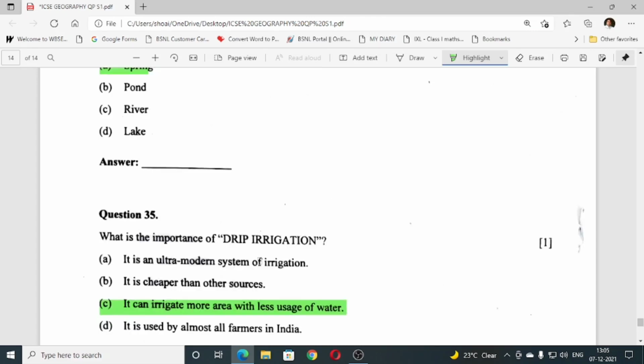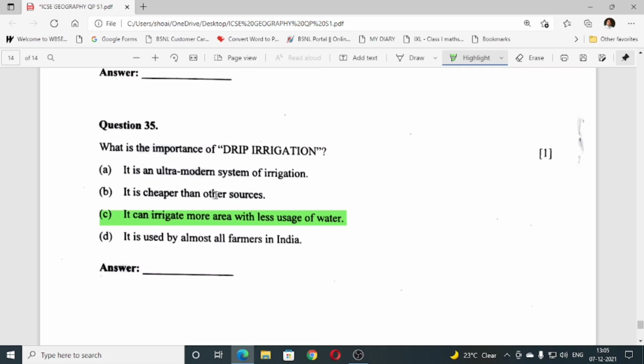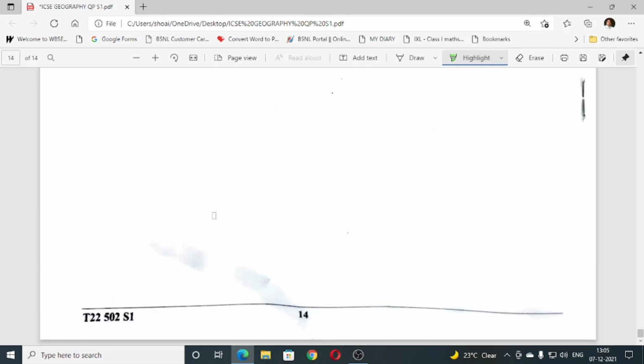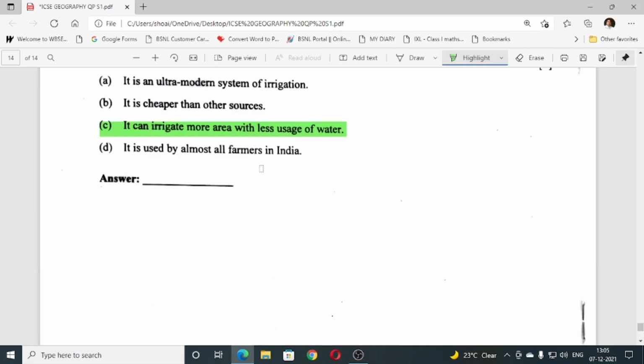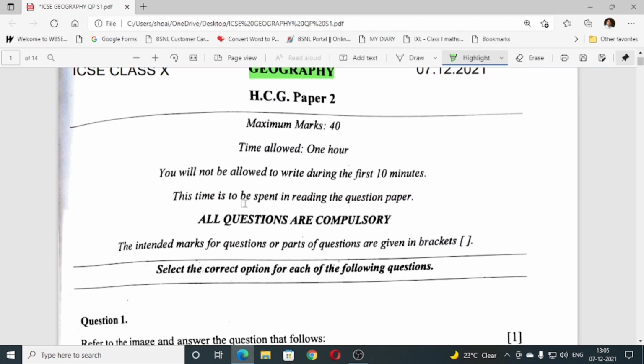So till 35. Okay, so altogether we have 35 questions. This is all from today's geography question paper. Hope you all have done properly. This is page number 14, the last page. Altogether 35 questions, including sub parts altogether 40. Hope you all have done well.